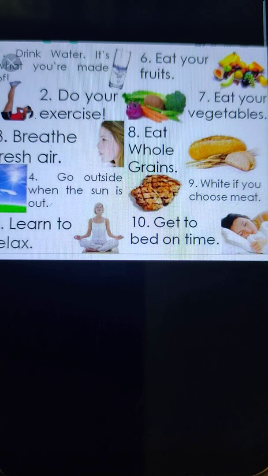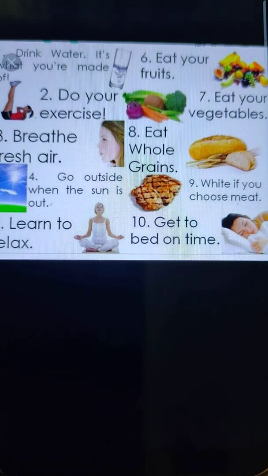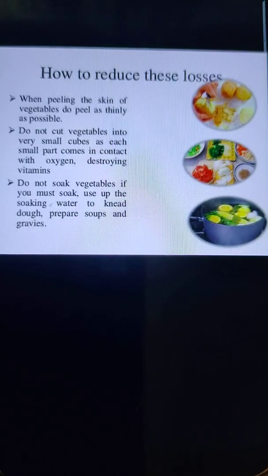And if the thick peels are removed from the vegetables and fruits also, then there is a loss of food materials and its nutrition. So we have to reduce these losses. But how can we reduce these losses? How can we prevent our food from the loss of nutrients?